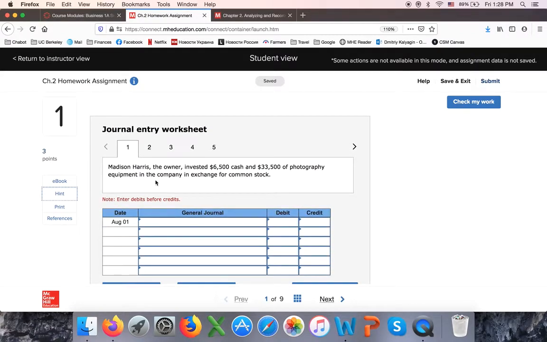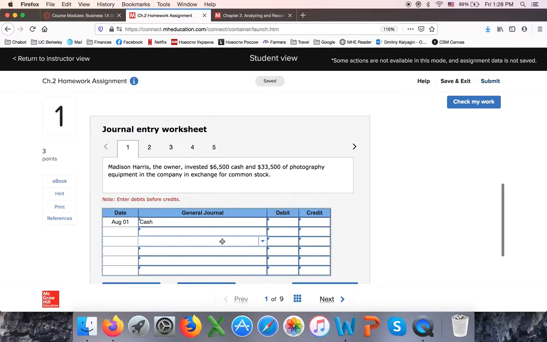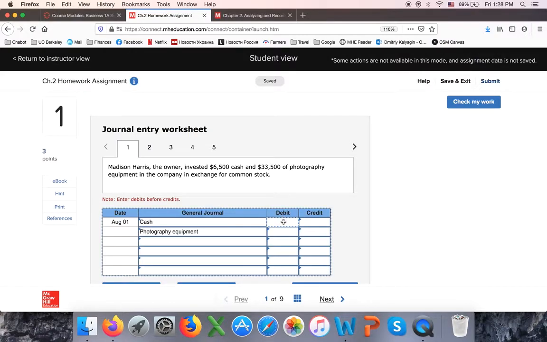And guys, this is how you do it. So you read, for example, here a transaction, and Madison Harris invested cash. So when you start typing cash, it shows right there. So for every line, you have a drop-down menu. And she also invested photography equipment. There you go. And guys, if you have any dollar amount, it has to have a label, pretty much. So 6,500 and then 33,500. And then guys, also I'm going to have a credit to common stock.